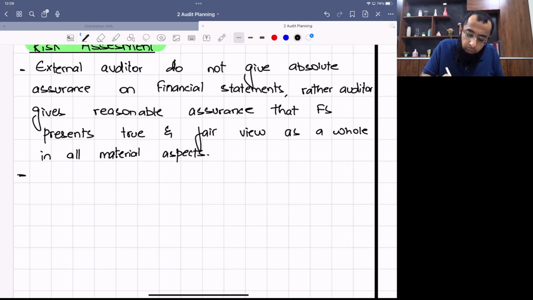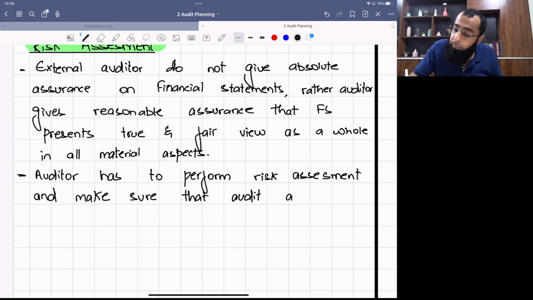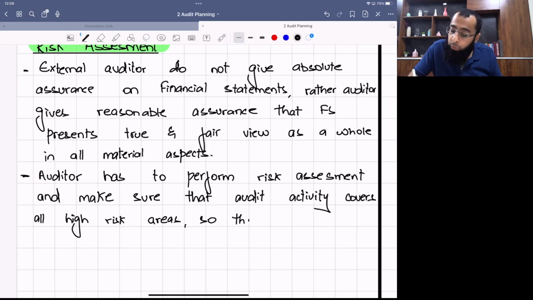The auditor has to perform risk assessment and make sure that audit activity covers all high risk areas, not all the areas, so that reasonable assurance can be given.